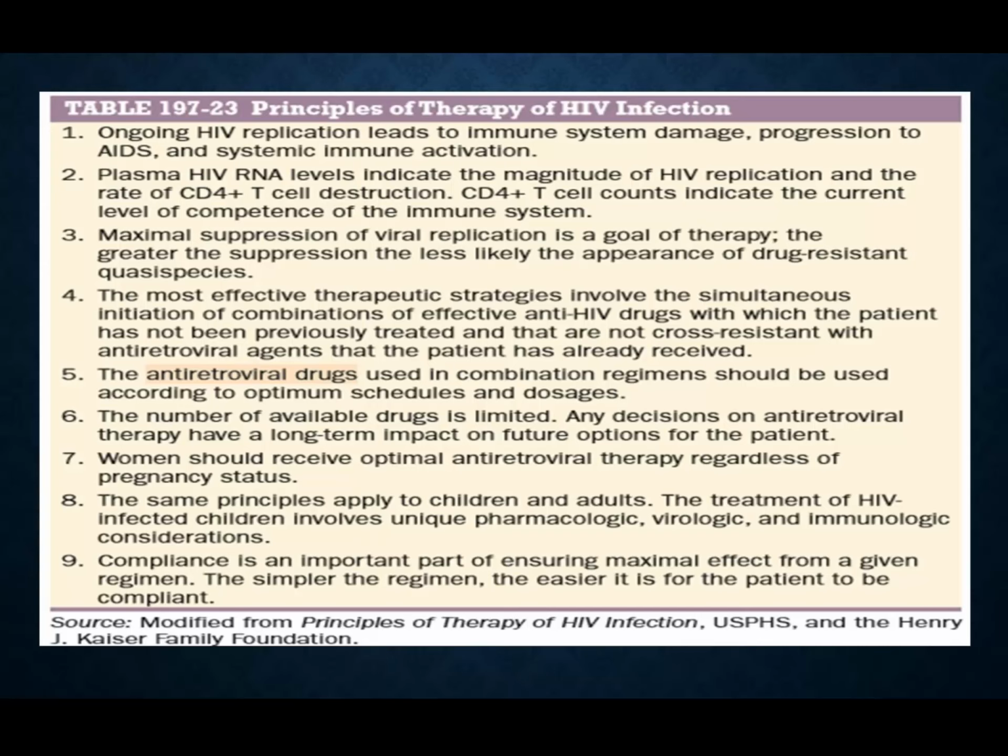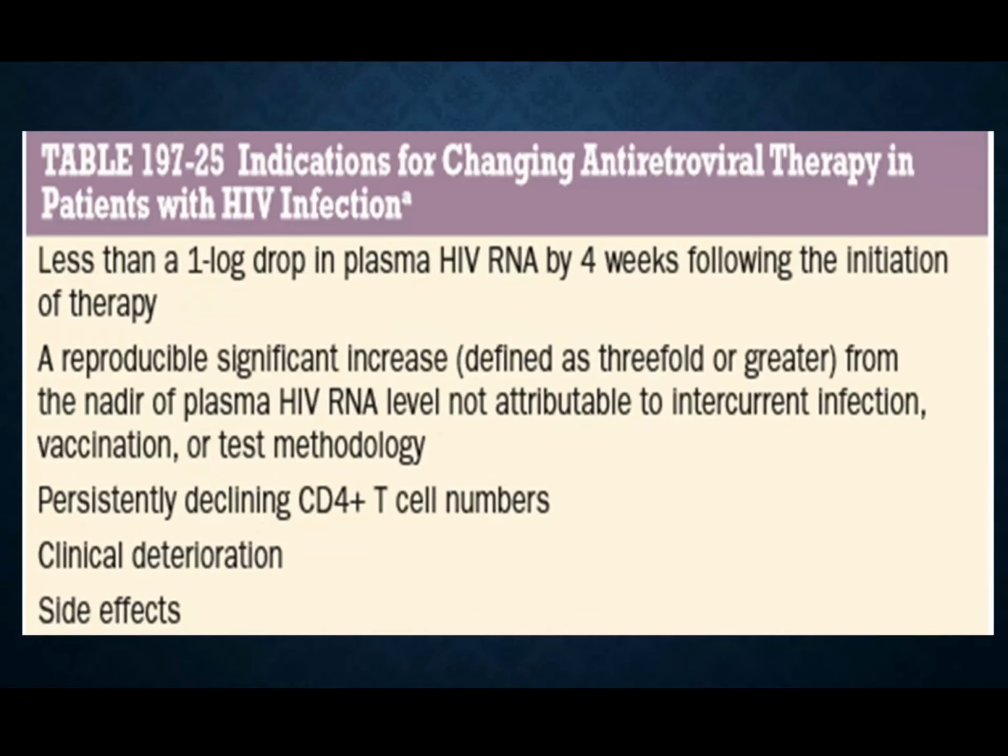So pregnancy is not an absolute contraindication for these drugs. Rather, by giving some of these drugs, you can prevent the transmission of this virus from one person to a likely newborn baby.